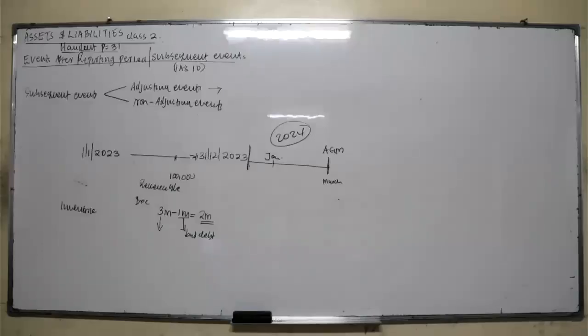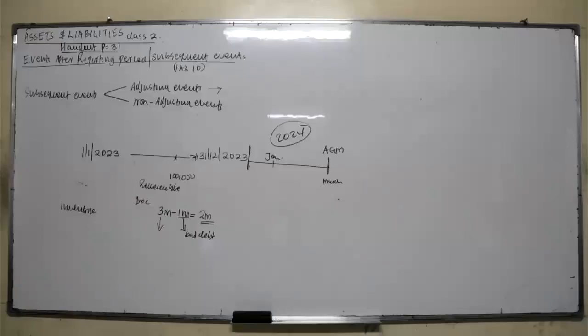In case you want to know the non-adjusting events, what you need to know is only the adjusting events. So I have given you the adjusting events. There are 5. So if you get any other event which does not fall under the adjusting events, therefore it is a non-adjusting event. And most of the adjusting events mostly touch on the current assets. Things to do with the non-current assets, most of them are non-adjusting.